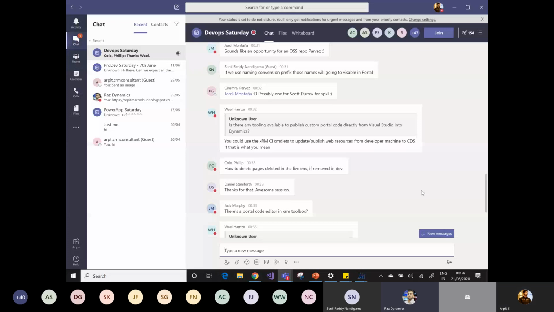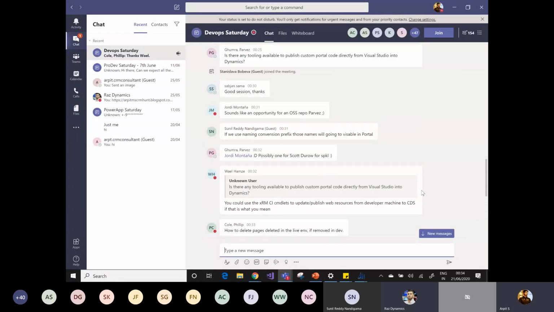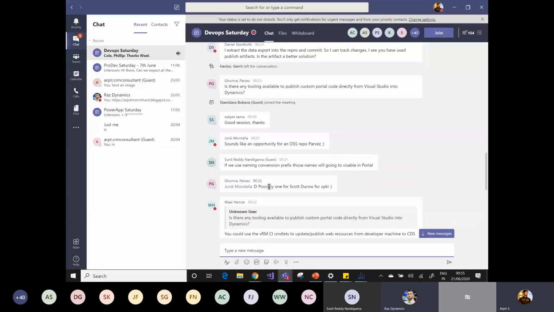Any other questions? If we use a naming convention prefix, those names are going to be visible in the portal. Actually, this is the way you have to handle it. If you are using the naming convention, it's actually available on the portal as well. So you just need to write code in your JavaScript if you really want to change that particular name. And you need to handle that using CSS.